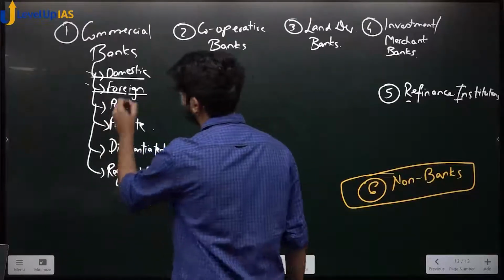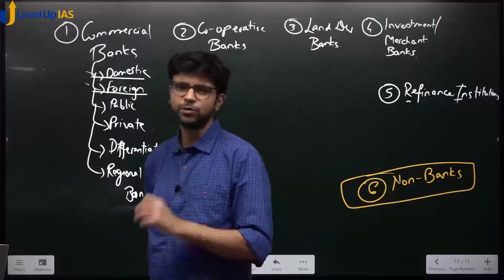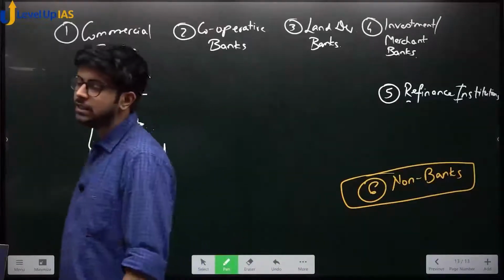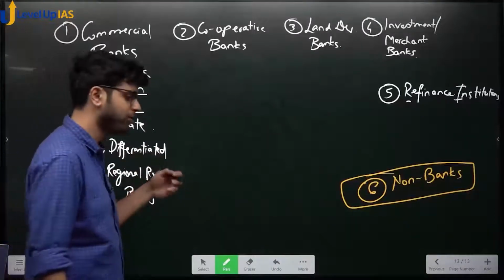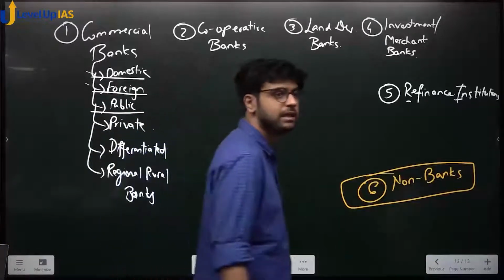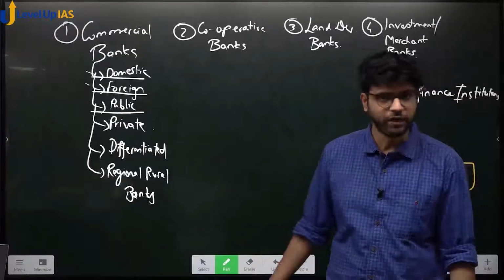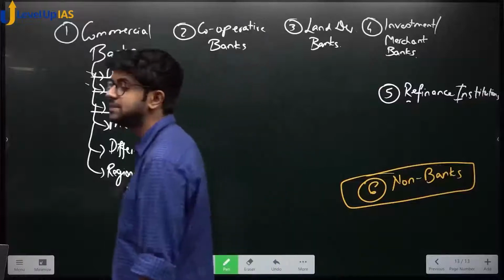ठीक है? What about public banks? What is the difference between public banks now? See, examples you can write when you feel like. I will not write the names of the banks. What is a public commercial bank? What do you think is a public commercial bank? See, all these are working for profit. Always remember, all these are working for profit. They are here in the banking business. They are doing business. ठीक है?